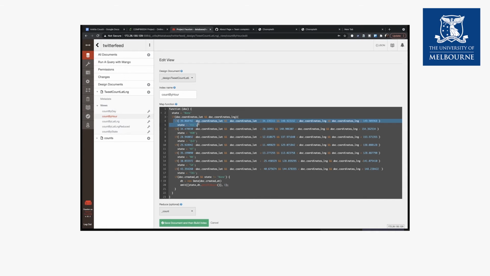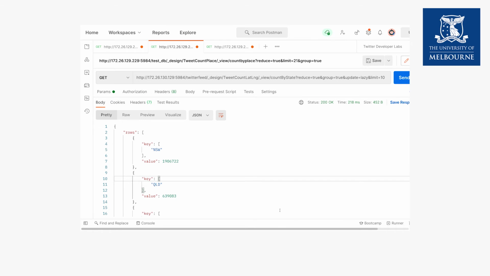So first we are figuring out which state the tweet is coming from and then filtering them by hour. And the same process is repeated. So we are emitting per state per hour how many tweets are being reported. That is all. So now we are going to look at how we query the map reduce queries and views